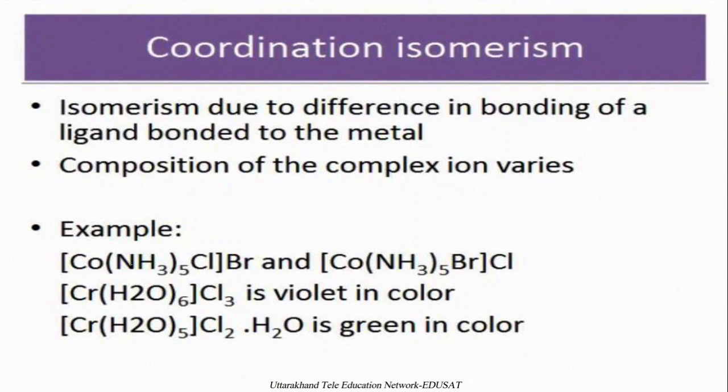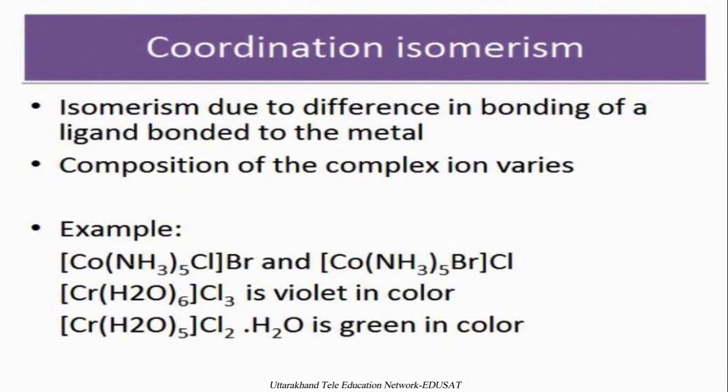For example, we will discuss here cobalt pentammine chloride, in which the chloride can be bound inside the coordinating sphere or outside the coordinating sphere. Here in this example, chloride and bromide can interchange their places within the coordinating sphere and one can rest outside the coordinating sphere, and only this change in the compound can change the entire property of the complex.